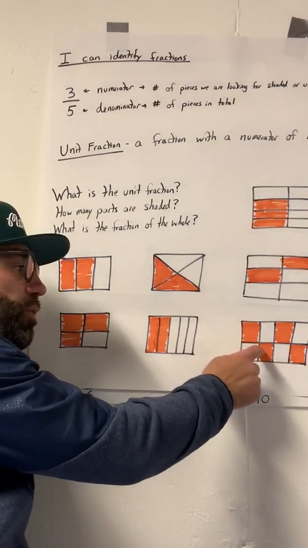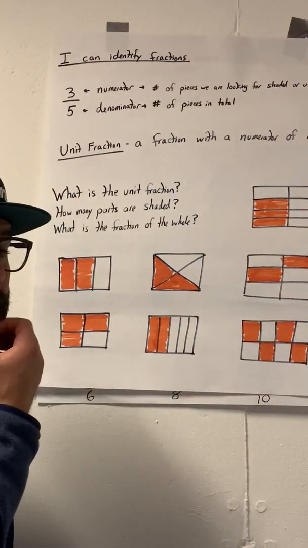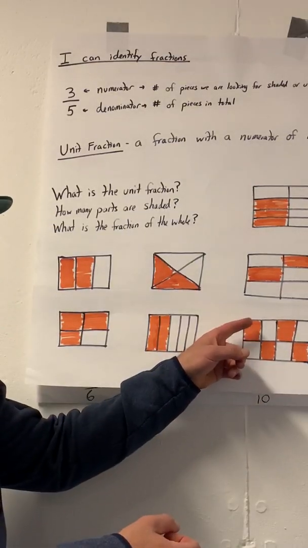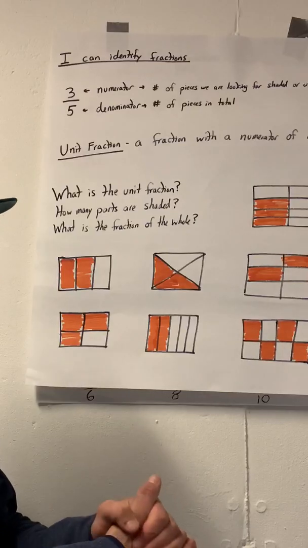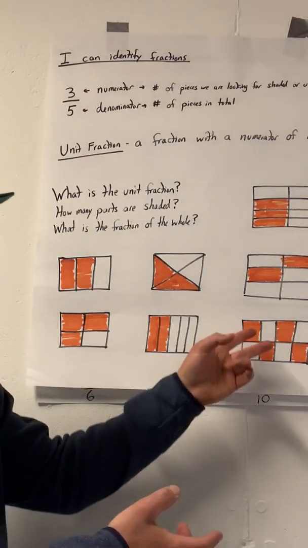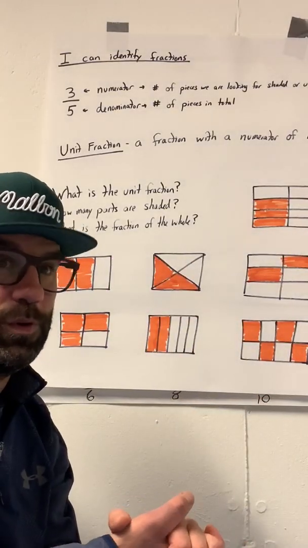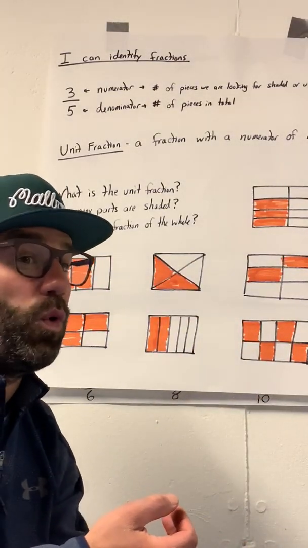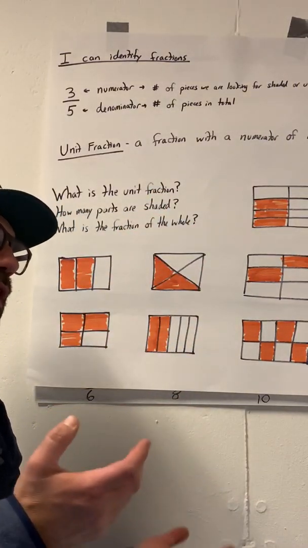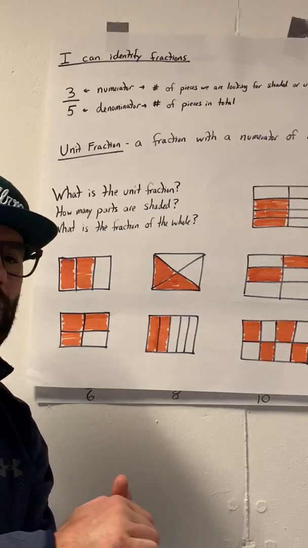And check this out. Last one, 1, 2, 3, 4, 5, 6, 7, 8 pieces. So we'll call them eighths. Nice. The unit fraction would be 1/8. Number shaded would be 4. And the actual fraction of the whole, we'll call that 4/8. Nice. And 4 is half of 8. So we could also call that 1/2 or 4/8. It's really up to you.